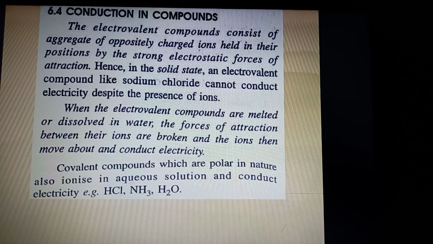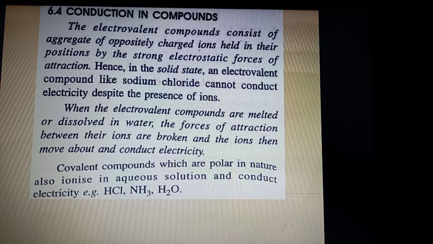Similarly, covalent compounds which are polar in nature, like HCl, ammonia, water, also ionize in aqueous solution and conduct electricity. See, there is a difference between the terms ionization and dissociation. The difference between these two terms will be more clear in the last slide, which I'll be discussing today.